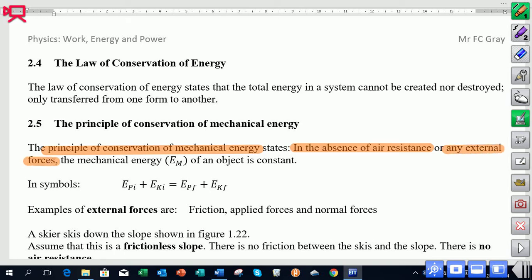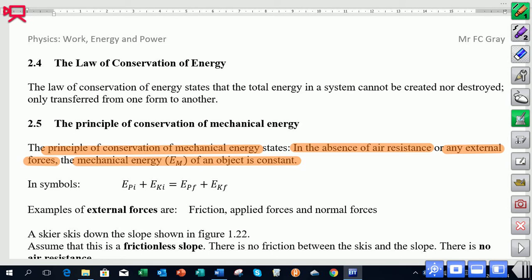So here we're talking about forces that are applied forces. There might be frictional forces. Those would be considered to be external forces, and if they are absent, then the total mechanical energy of an object should be constant at any 2 points.